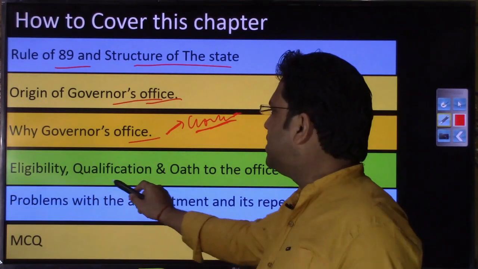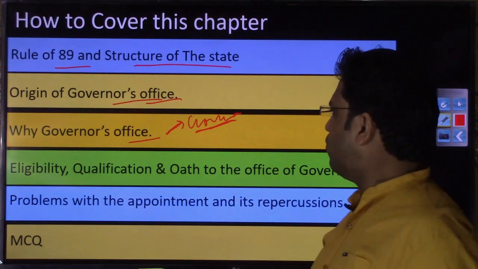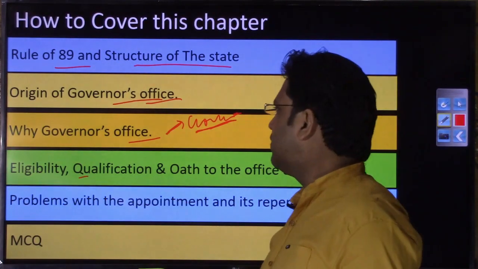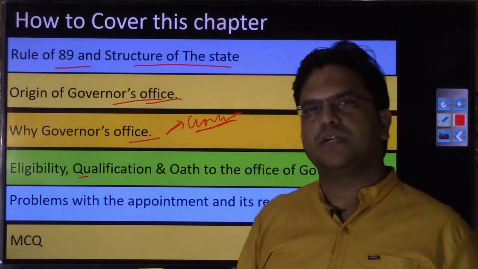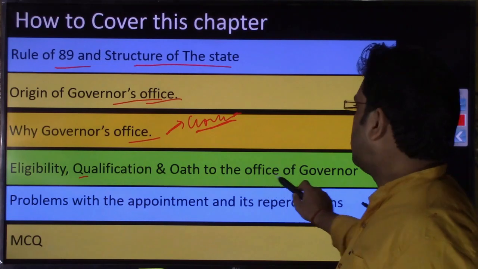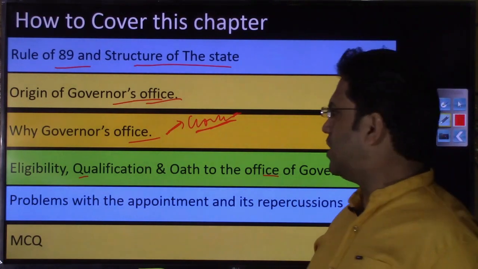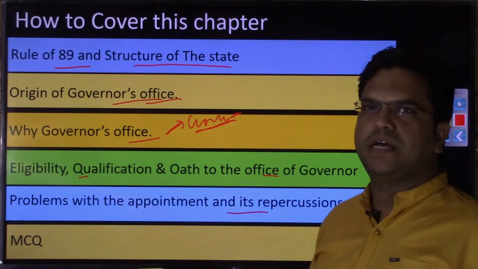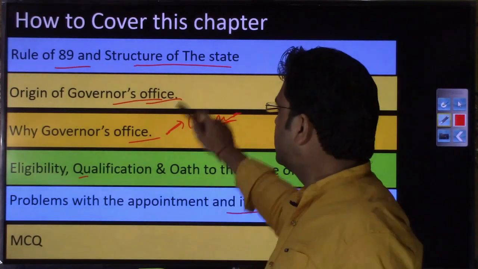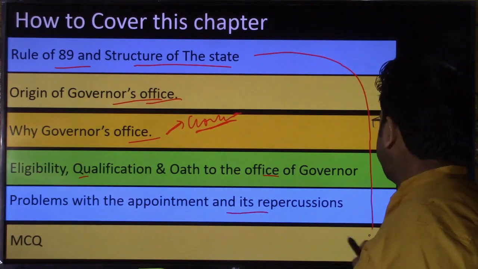Then what is the eligibility criteria if a candidate wants to become a governor? Then the qualifications, and what oath he takes for the office of governor. Then the problem with the appointment and its repercussions, and then finally MCQs. So this is going to be the structure of this particular video.